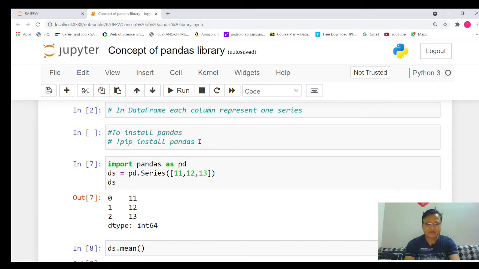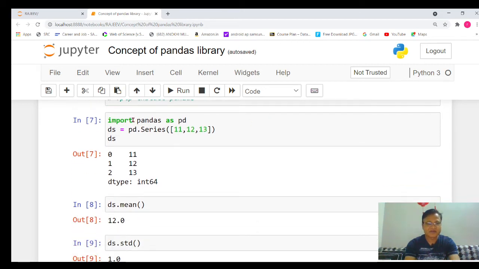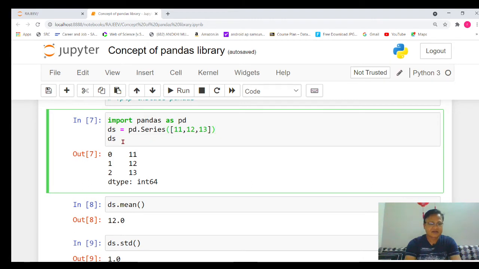Once pandas is installed, if we want to use that library in our program, we will import it. That's why you can see import pandas, and I have given the nickname pd, which is a very popular name. Now if we want to create the first type of object that I have discussed, the series object, the command will be pd.Series, and you can see I have given a single list element, a one dimensional array. And ds will display that output.